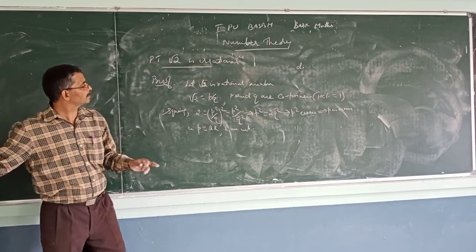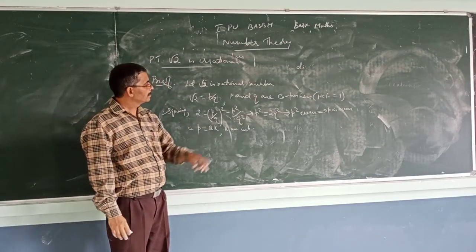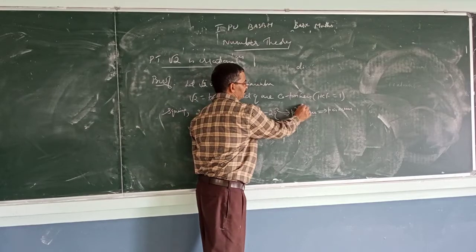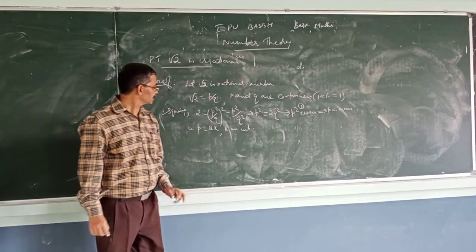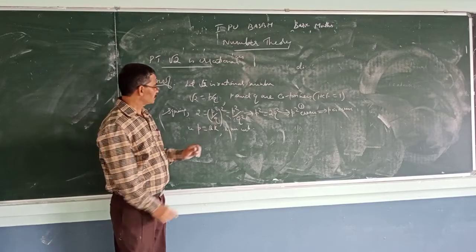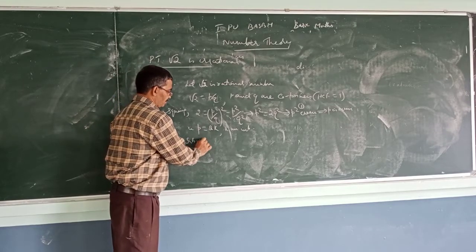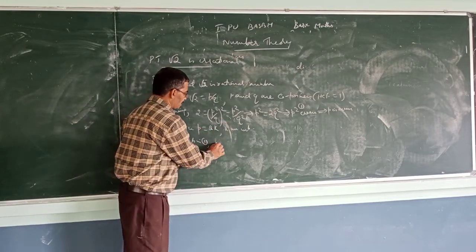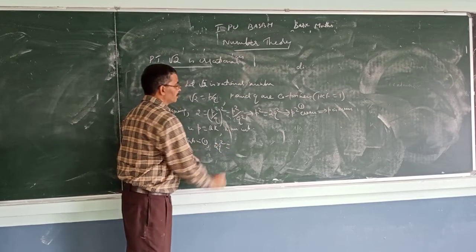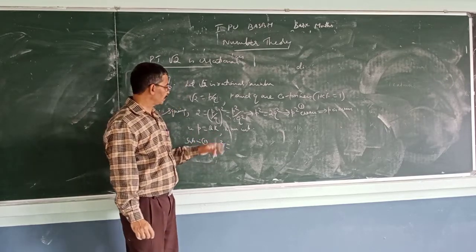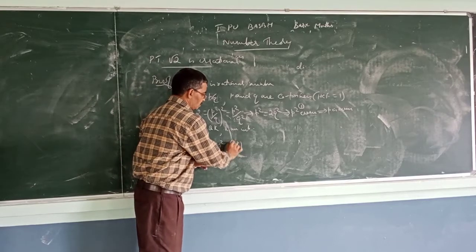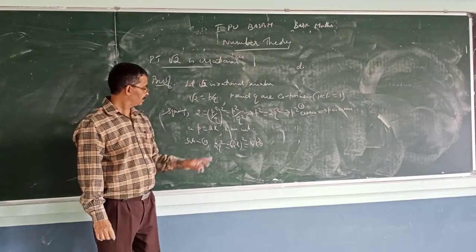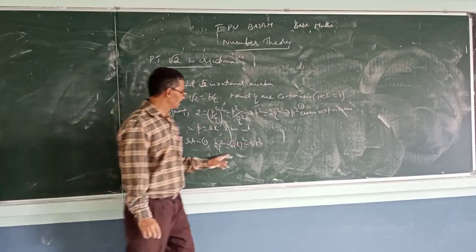Okay, now I will substitute. 2Q square equal to P square. I will call this 1. Substituting in 1, what will I get? 2Q square equal to P square, that is 2K whole square, which is 4K square.